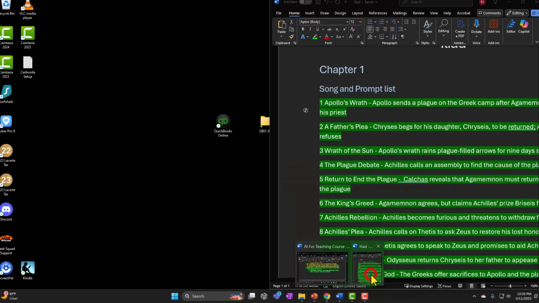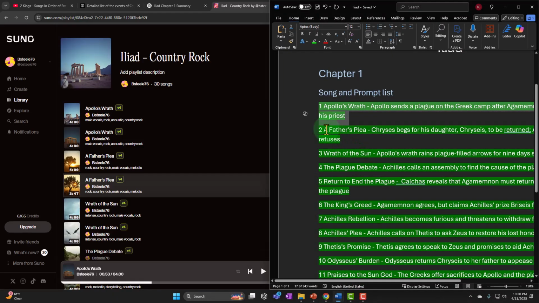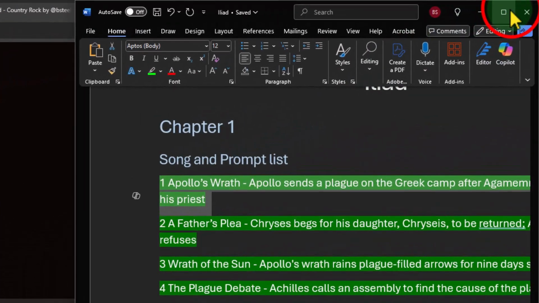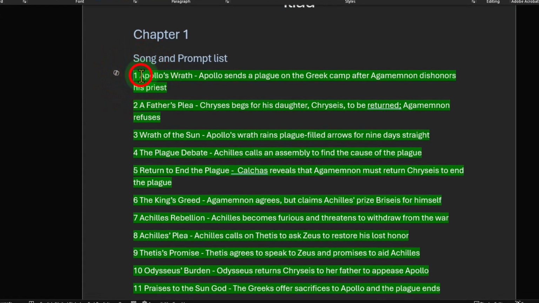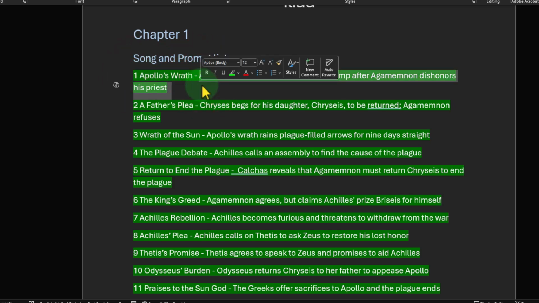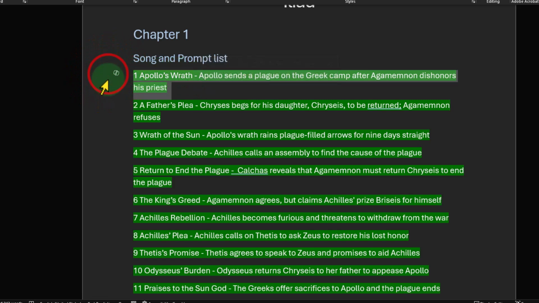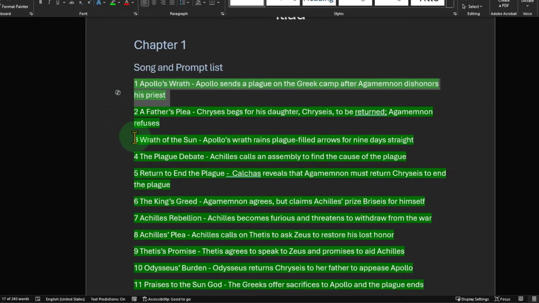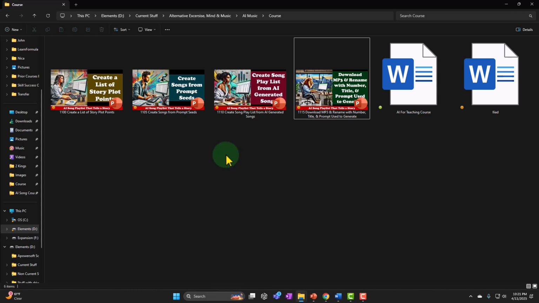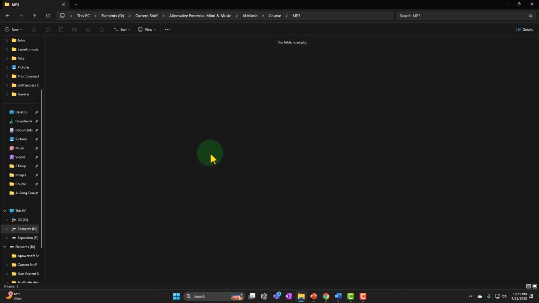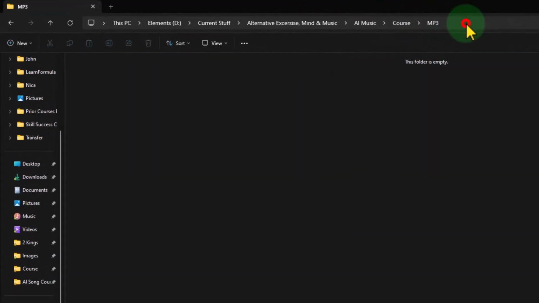That's why, when we were doing it over here, we made sure to go through and add in a systematic way the number, the name of the file, which is hopefully in order now, and then the seed. So we have that all in one place. As I download them, hopefully I can copy these and rename each of the files and make sure that I'm lining up all the files properly as I go through this. All right, so I'm going to put them into this folder. I'll just call it MP3, so it's an MP3 folder.